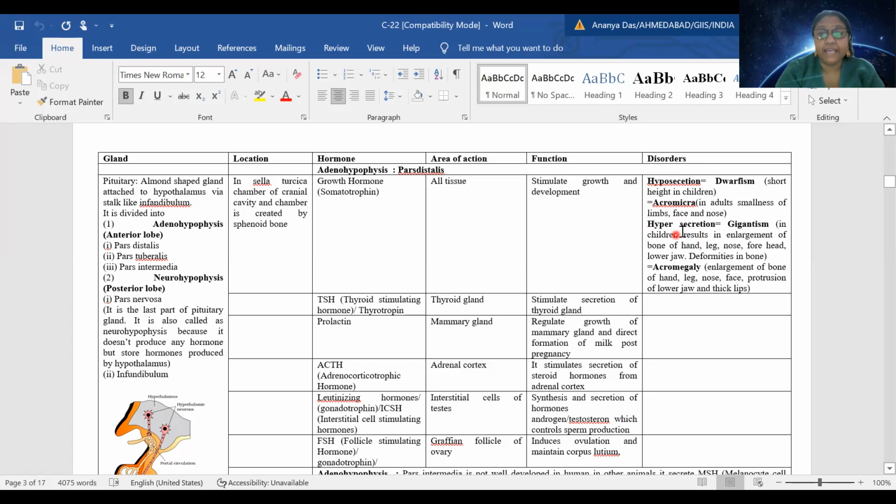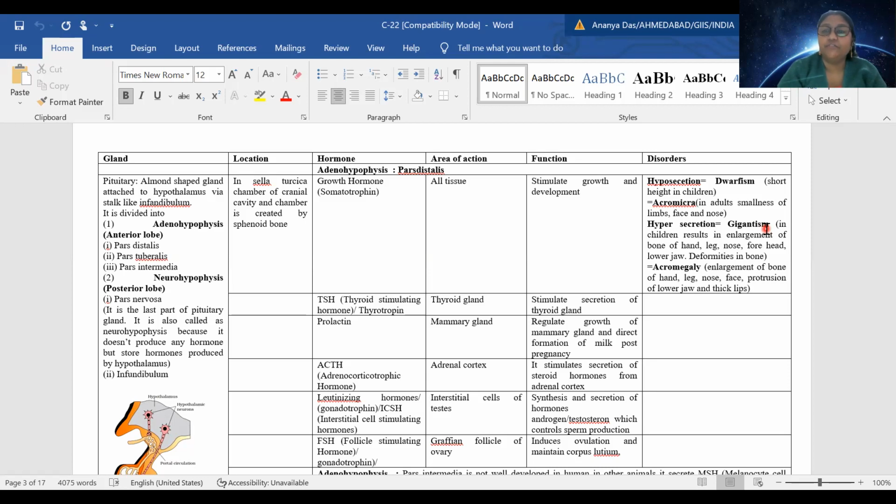Whereas if we have hypersecretion, that means more secretion, it will be opposite to dwarfism, that we call gigantism. Here the children will have huge bones of their hands, legs, big nose, big forehead, big lower jaw, and due to fast and big growth of bone, the bones are not properly nourished.